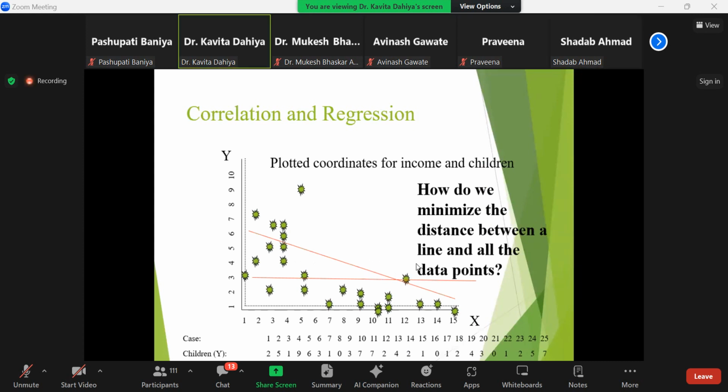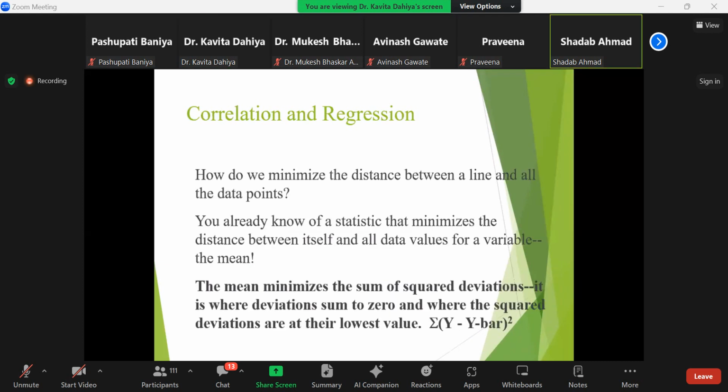How do we minimize the distance between a line and all data points? You already know the statistic that minimizes the distance between itself and all data values of the variable: the mean. And the mean is minimizing the sum of squared deviations.